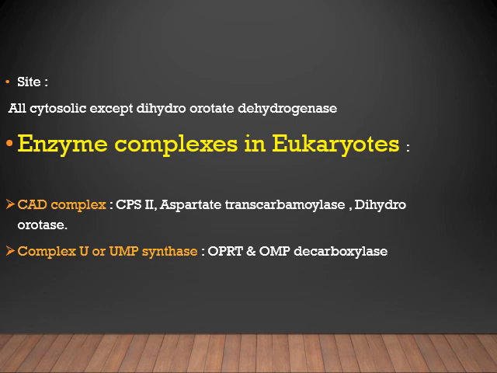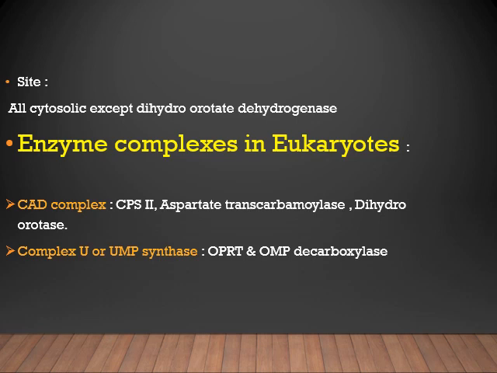Now regarding the site of pyrimidine nucleotide synthesis, almost all the enzymes are cytoplasmic, except one enzyme, dihydroorotate dehydrogenase.